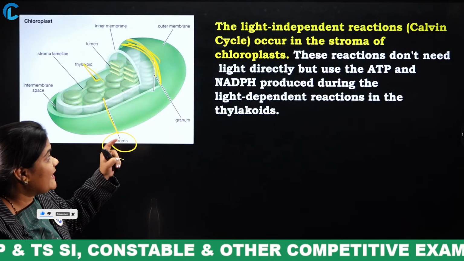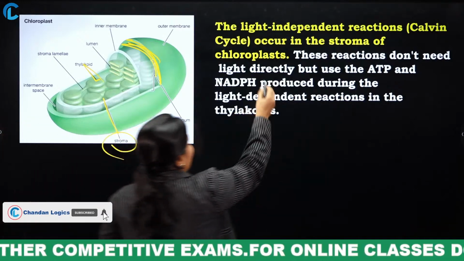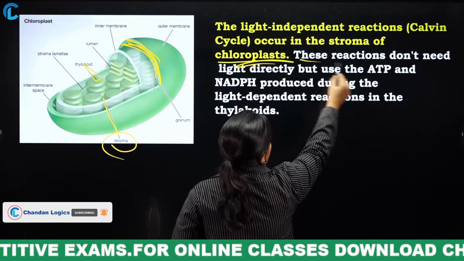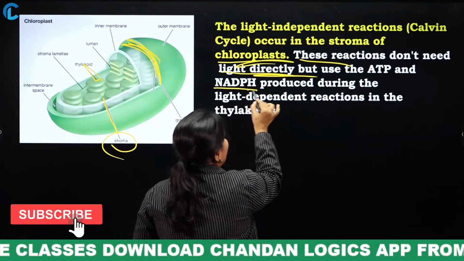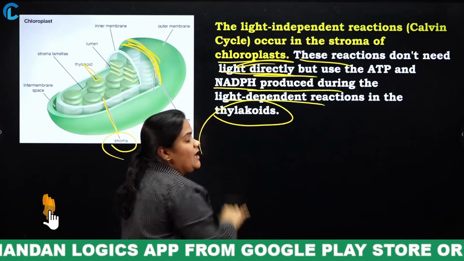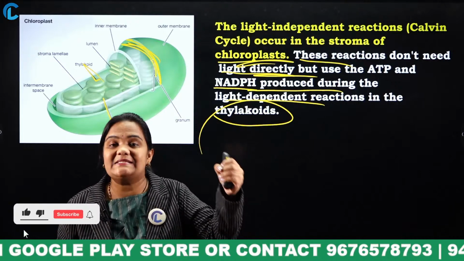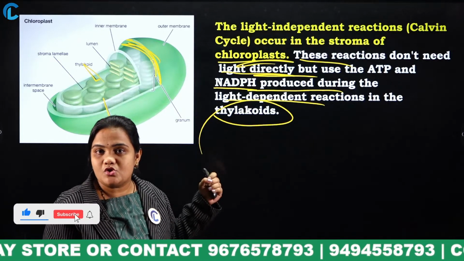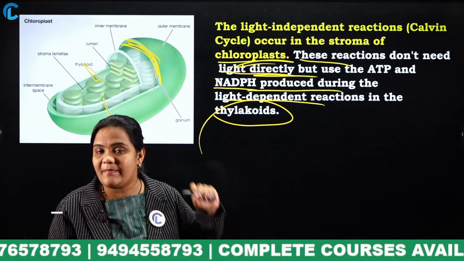So we can say it is a light independent reaction, occurring in the stroma of the chloroplast. This reaction doesn't need light directly, but uses the ATP and NADPH produced during the light dependent reaction in the thylakoids. Listen, the thylakoid membrane requires light, it is light dependent. When it comes to the stroma, it is light independent. Remember these 2 points.